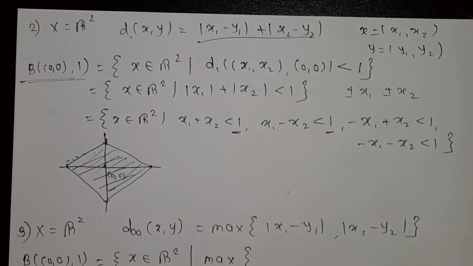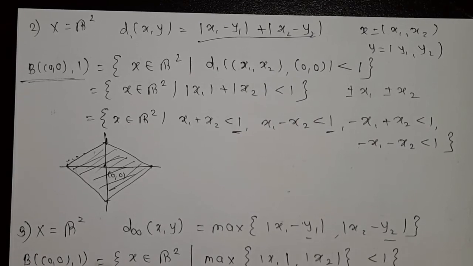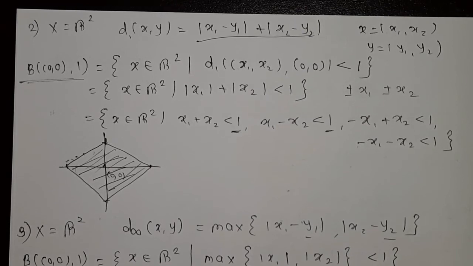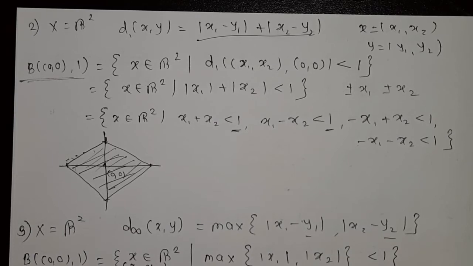Now we put the values in y1 and y2, so we get the maximum of |x1|, |x2| is less than 1 because R is 1, which is equal to the set of (x1, x2) belonging to R2, and the maximum being less than 1 means x1 less than 1 and x2 less than 1.